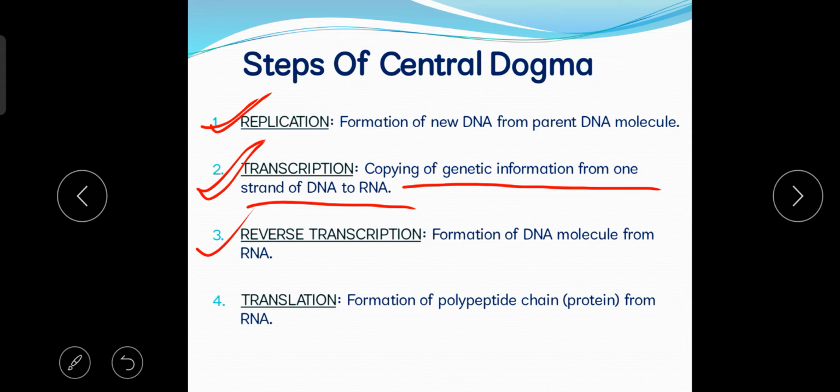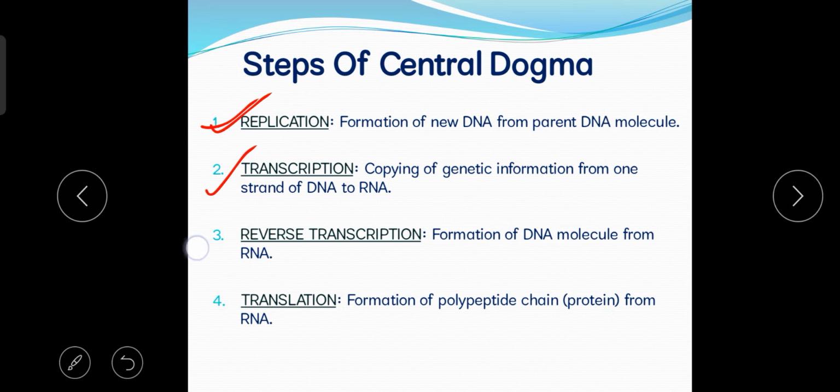So what is reverse transcription? Reverse transcription means formation of DNA from RNA. Okay, what is the difference between transcription and reverse transcription? Here see, this is the transcription and this is reverse transcription. So what is the difference between these two? Simply, transcription means production of an RNA strand from DNA. Okay, production of RNA from DNA. But reverse transcription means production of DNA from RNA. Okay, that means the formation of a DNA molecule from RNA is called reverse transcription.